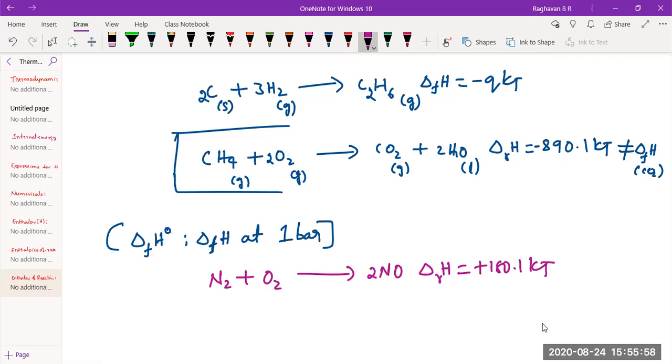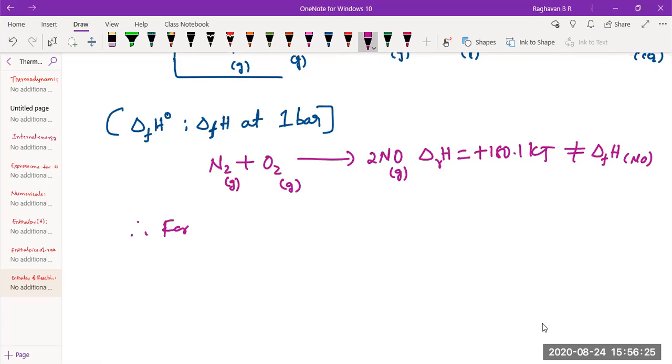No. Let me write the physical states. What else do I have to do to get the enthalpy of formation of nitric oxide? 1 mole of nitric oxide should be there. So this is delta RH and it is not equal to delta FH of NO. To call it delta FH, what should I do?